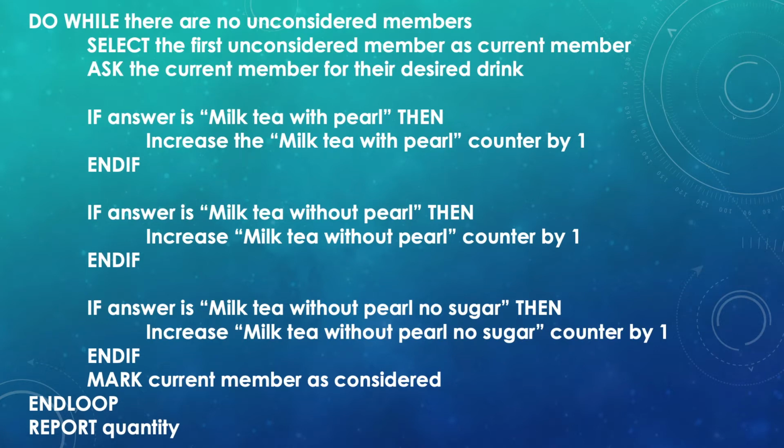Now, this one, the algorithm says do while there are no unconsidered members. Alright, so now pay attention to this. We have 2 members, they are unconsidered, right? Now, notice it is do while there are no unconsidered members. It's not do until there are no unconsidered members. So what's going to happen? We don't have no unconsidered members, right? Okay, let that sink in for a while.